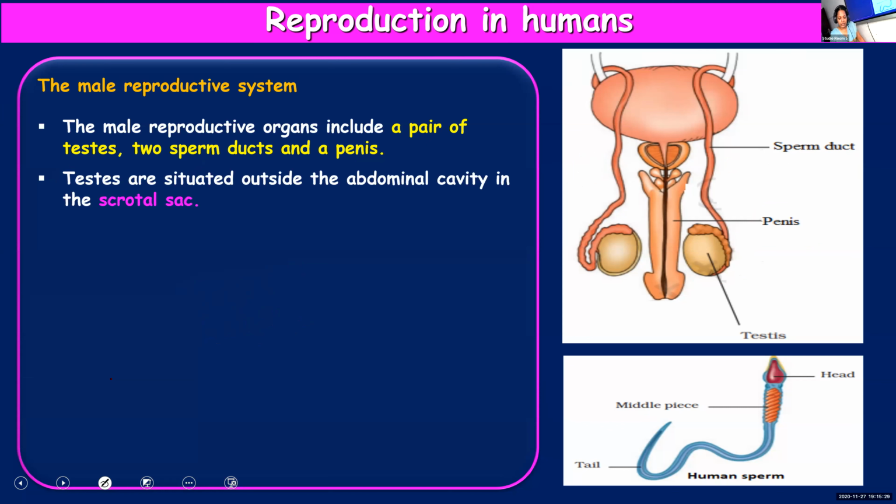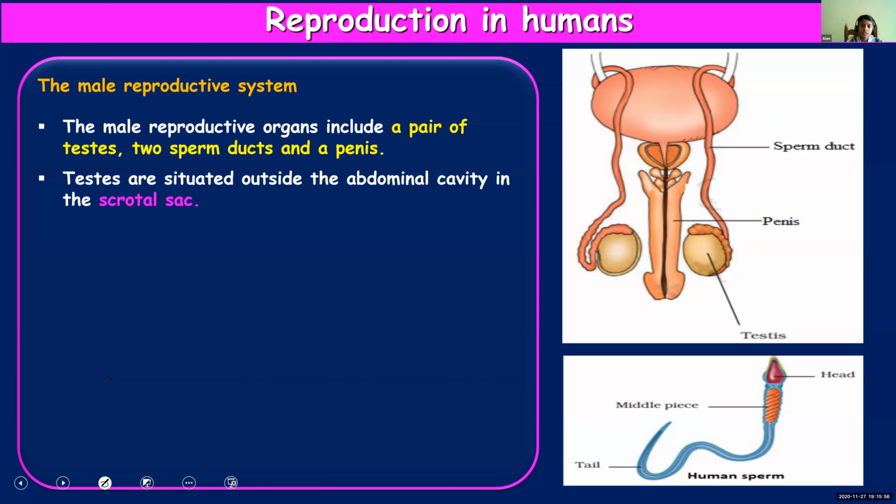So a pair of testes are present. Where are they placed? Outside the abdominal cavity in some special structures known as scrotum or scrotal sac. And why are testes placed over there? Because in the scrotal sac, the temperature is less than your body temperature. What is your body temperature?